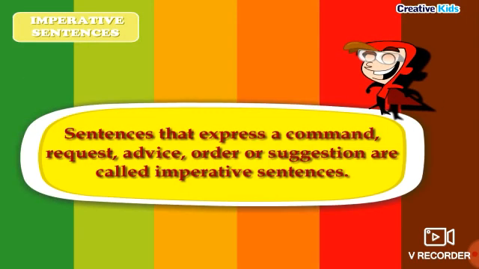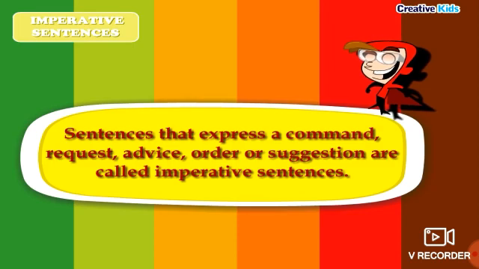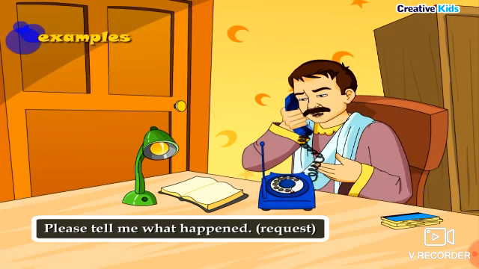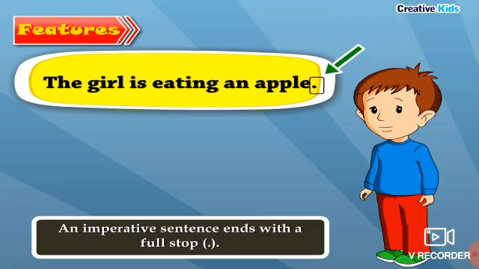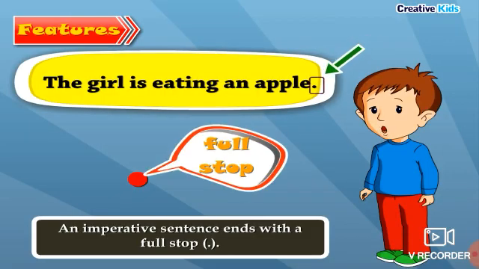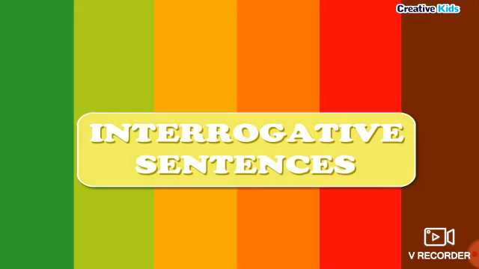Imperative sentences. Sentences that express a command, request, advice, order, or suggestion are called imperative sentences. Examples: please tell me what happened. Request: do your homework properly. Order. Features: an imperative sentence ends with a full stop. It tells us to do something through request, command, order, advice, or suggestion.